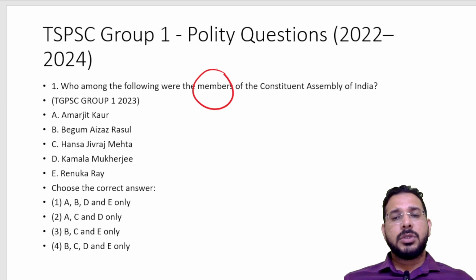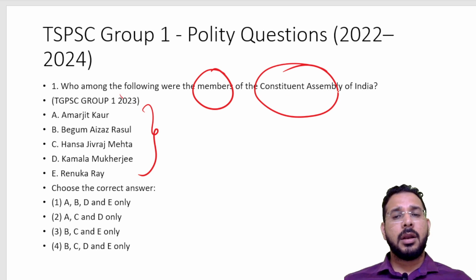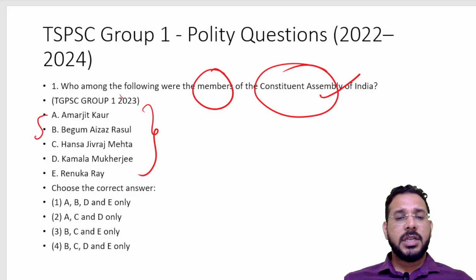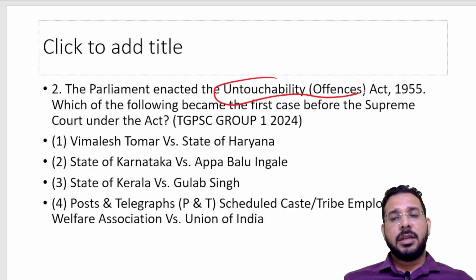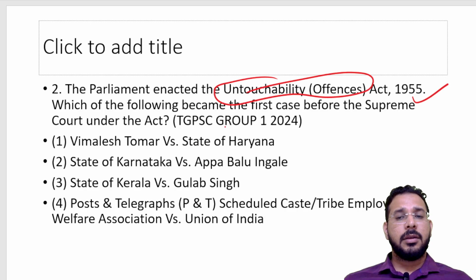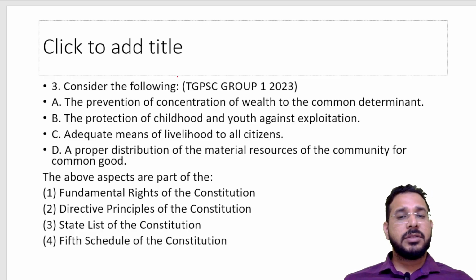Here, members of the Constituent Assembly have been asked. Questions on women members of the Constituent Assembly, who among them are members of the Constituent Assembly, have been asked. So it is important to understand the members of the Constituent Assembly, the drafting committee, etc. Then a question was asked where the Untouchability Act was passed in 1955, which became the first case. So important Supreme Court cases have been asked, and important acts must also be studied.